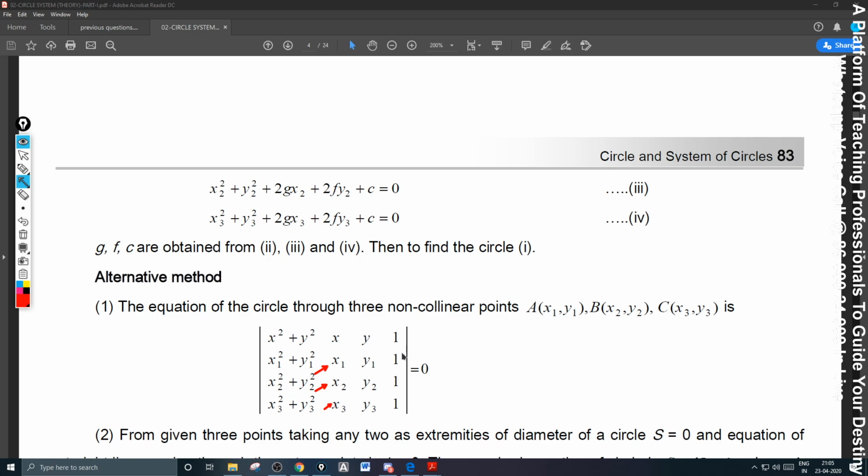But a 4 by 4 determinant, we cannot find unless you convert it into 3 by 3. So don't go for that, is what I suggest. If you are comfortable, go for it.